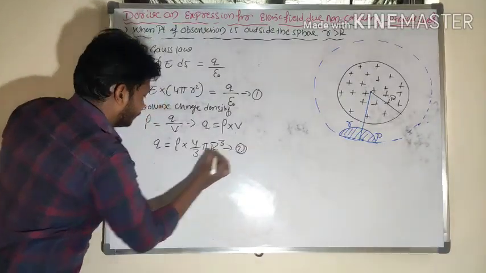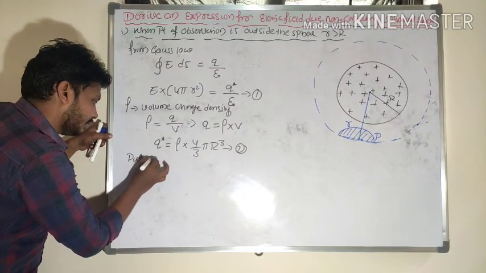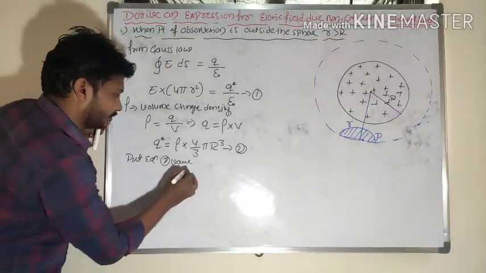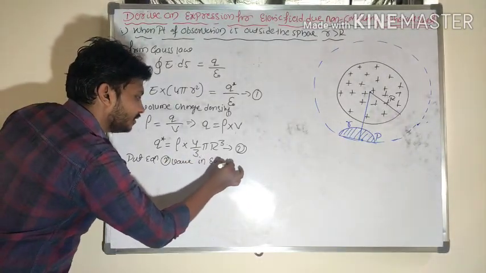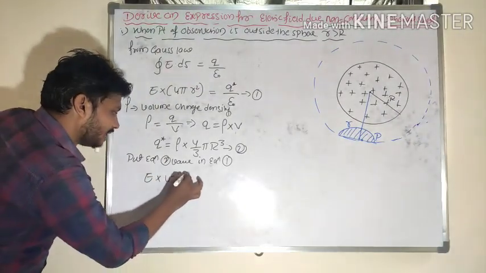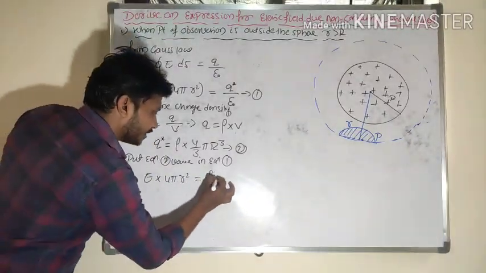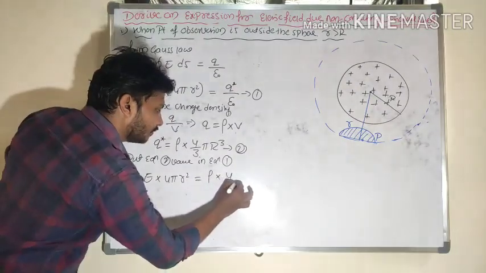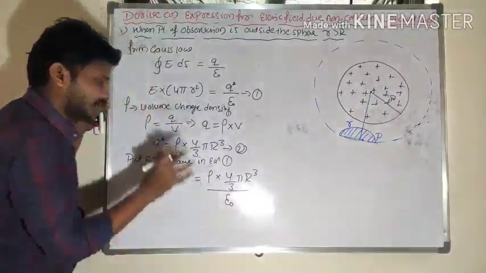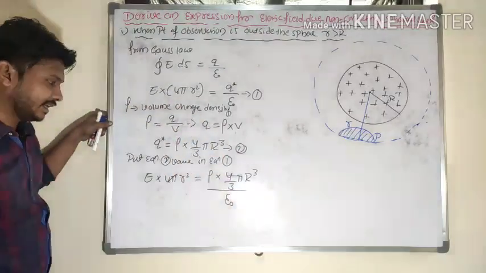Let me substitute that Q value in equation 1. So put the equation 2 value in equation 1. Hope you are understanding. Then equation 1 becomes E into 4 pi r square is equal to, wherever Q is there, rho into 4 by 3 pi r cube divided by epsilon naught. 4 pi will get cancelled out here.